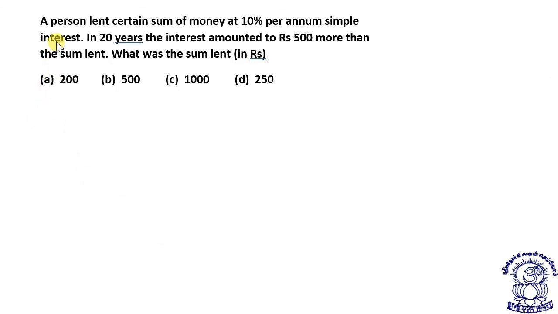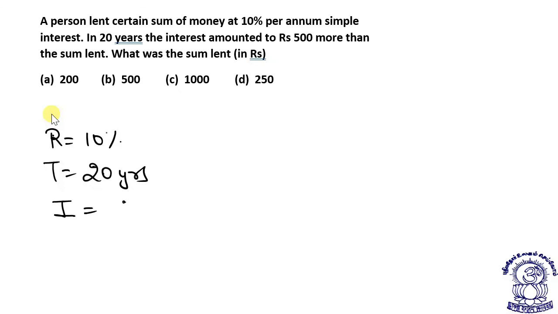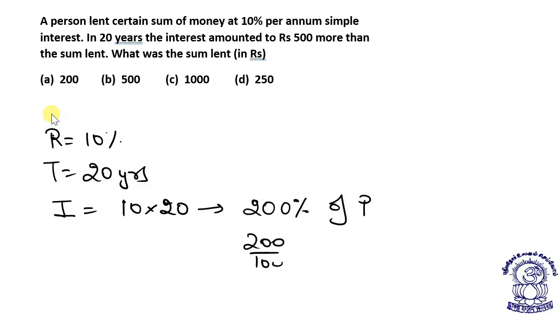Let's look at the next question, dear students. A person lends certain sum of money at 10% per annum simple interest. The rate of interest is 10% in 20 years. Time is 20 years. So without reading the full question, I can say interest is equal to 10 into 20, or 200% of P. That means 200% of P, or I can say 2P. So the interest is actually 2P.